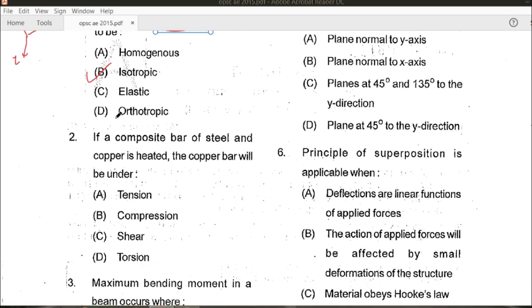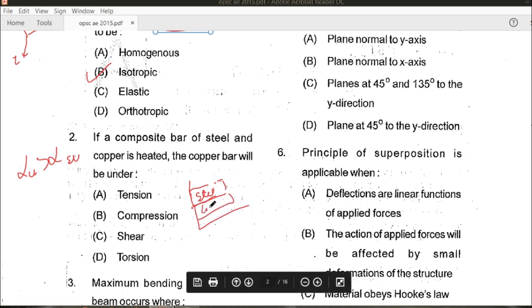Let's see the next question. If a composite bar of steel and copper is heated, the copper bar will be under what? We know that the coefficient of thermal expansion for copper is more than that for steel. Hence copper will expand more as compared to steel. Suppose this is the composite bar, which consists of steel and copper.